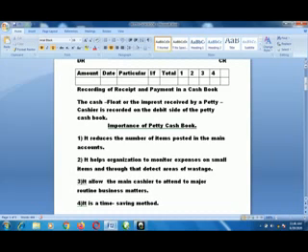Number 2, it helps the organization to monitor expenses on small items and through that detect areas of wastage. If the petty cash book is prepared by an organization, after the end of the preparation, maybe you show it to the boss or the manager or the accountant of the organization, they will be able to detect the area of wastage. For instance, in a school, maybe they are giving the cashier a cash float of 20,000 naira per term.